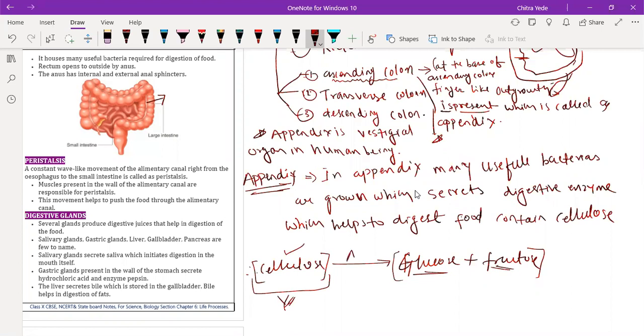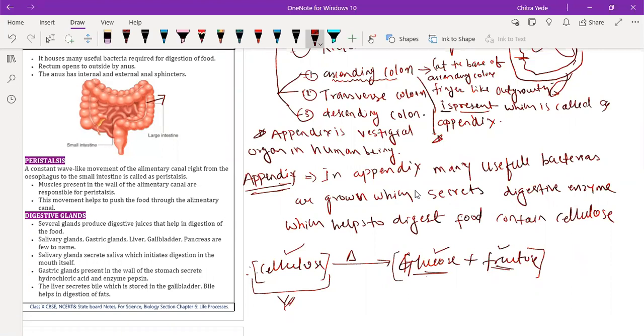When we heat it, cellulose dissociates and breaks down to form simpler organic food called glucose and fructose. That means we are eating glucose and fructose in the form of cooked food. So cellulose is not consumed by human beings, and there is no need to digest cellulose. That's why the enzymes secreted by the bacteria grown in the appendix have no use.